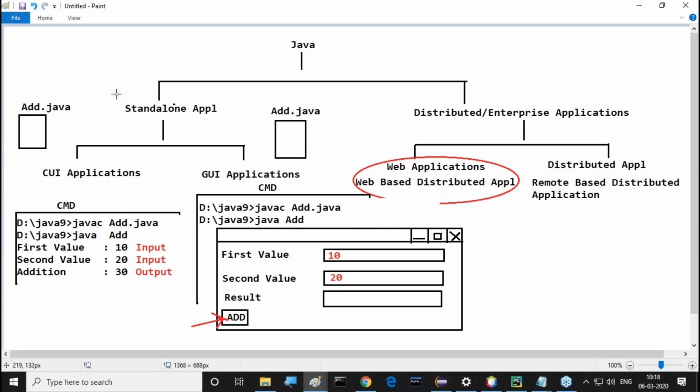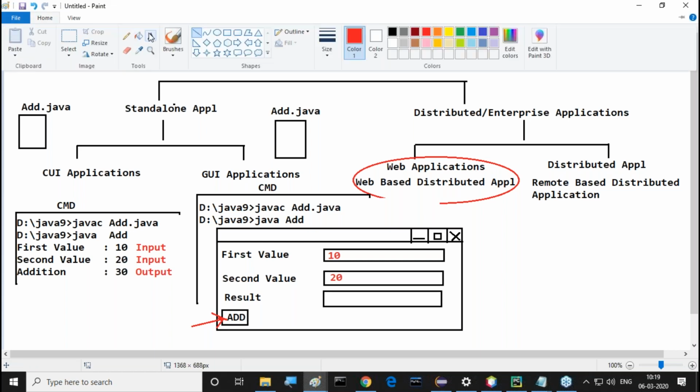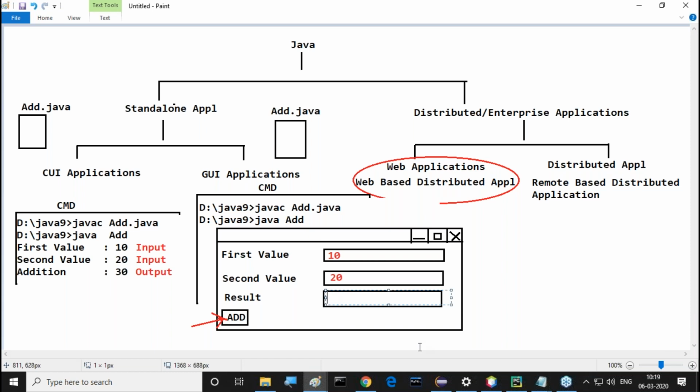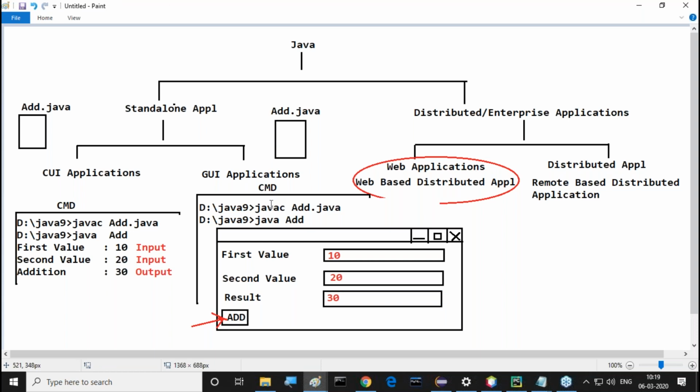The program will perform the addition operation over 10 and 20. 10 plus 20, then the value is 30. The 30 value, here we are able to get in the result. 10 plus 20, that output is 30. Sir, all of you are getting it or not? 30 is the output we are getting. That's fine. Finally, we are getting output on our window.